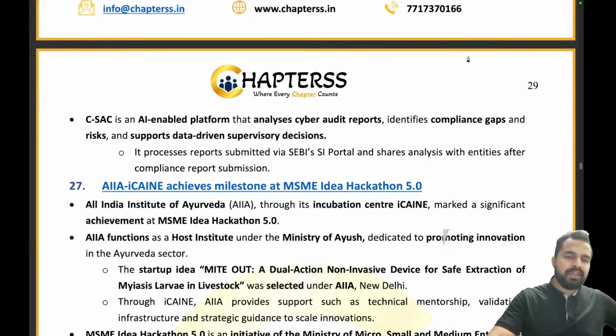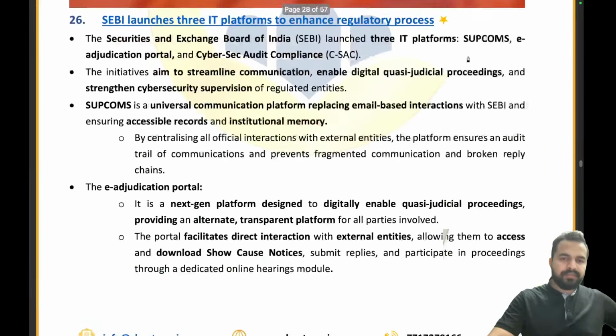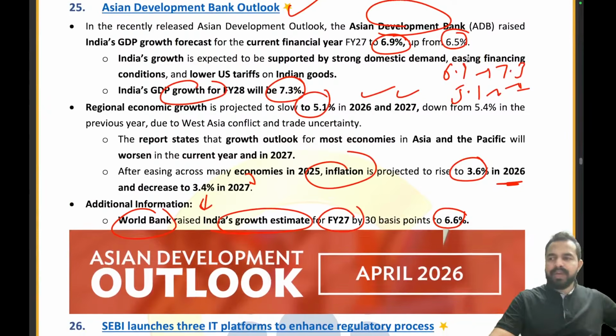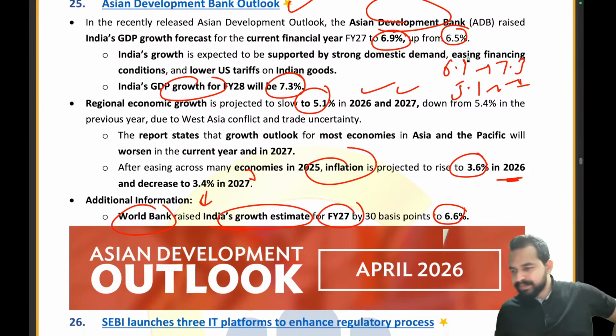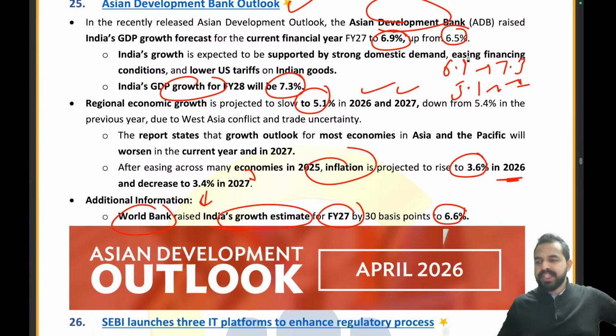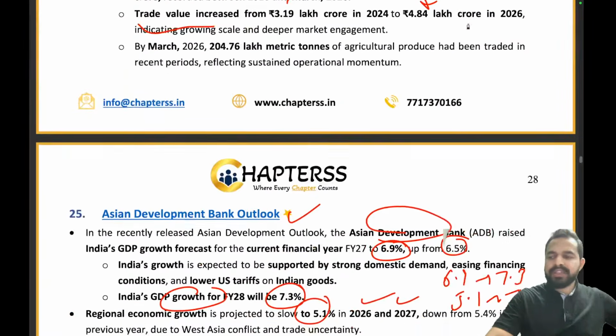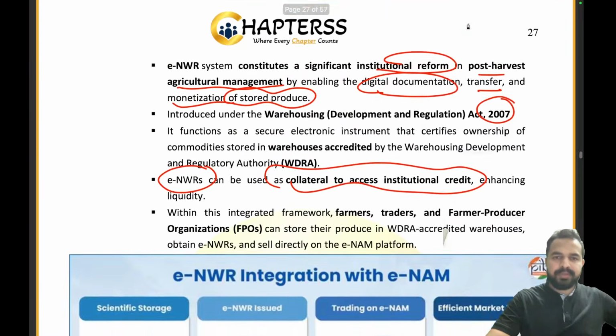So my dear friends, World Bank, please quickly tell me in the chat box. It is 6.6%. Okay, 6.6%.